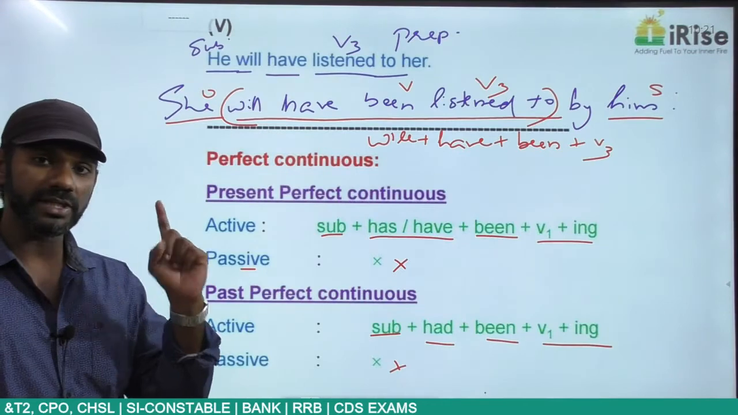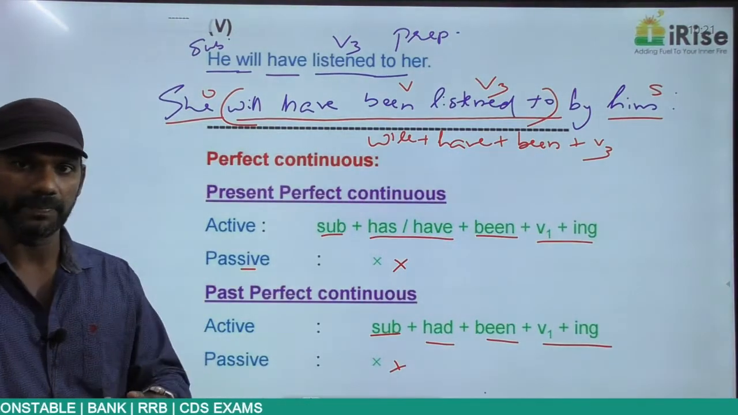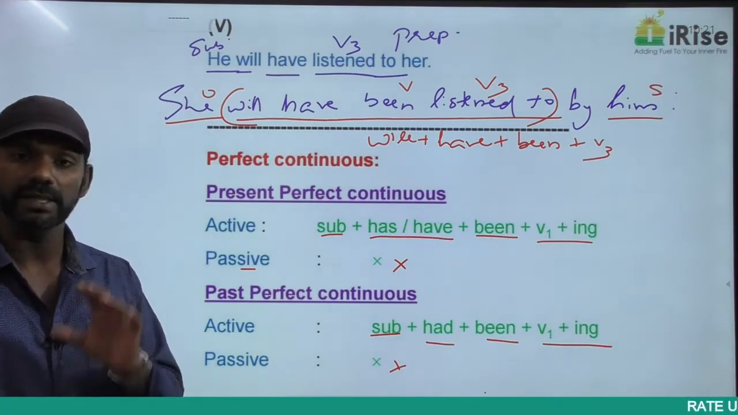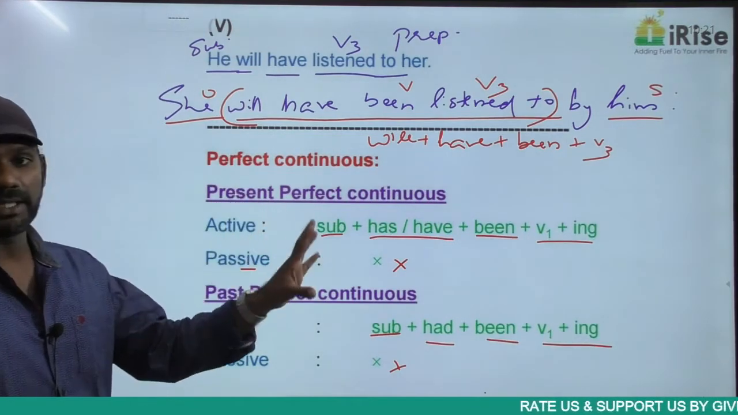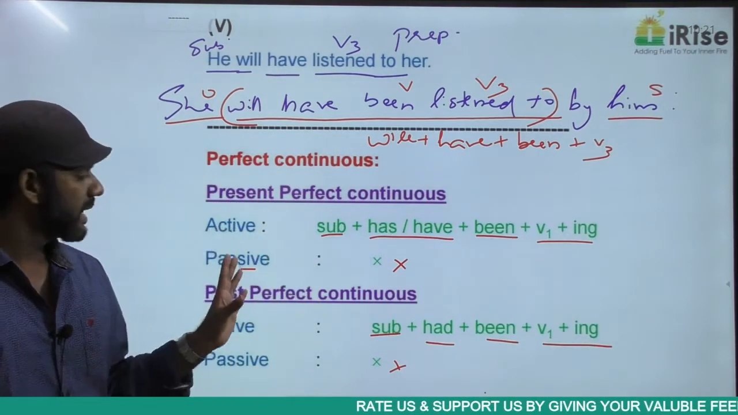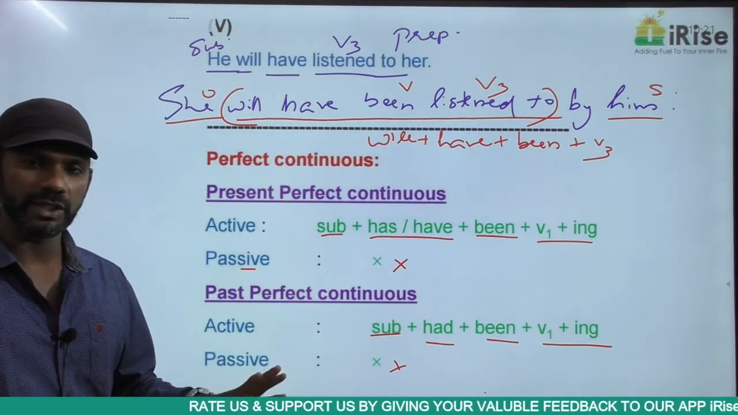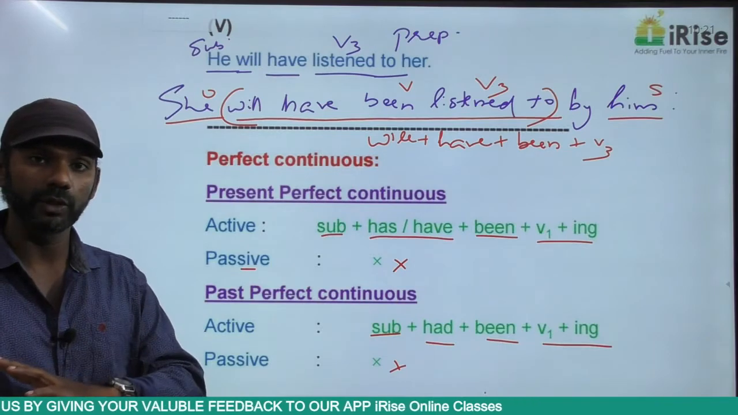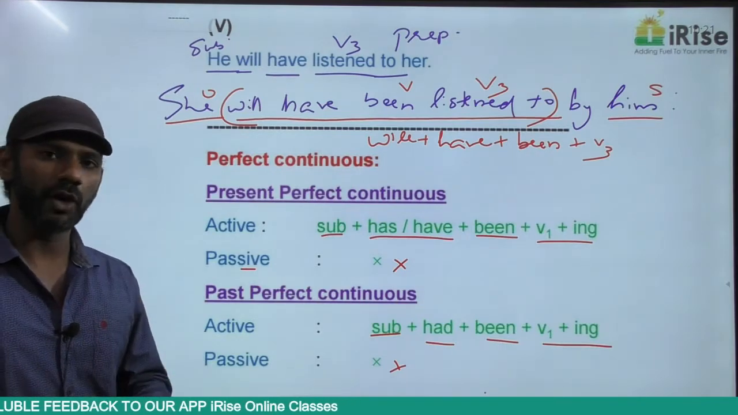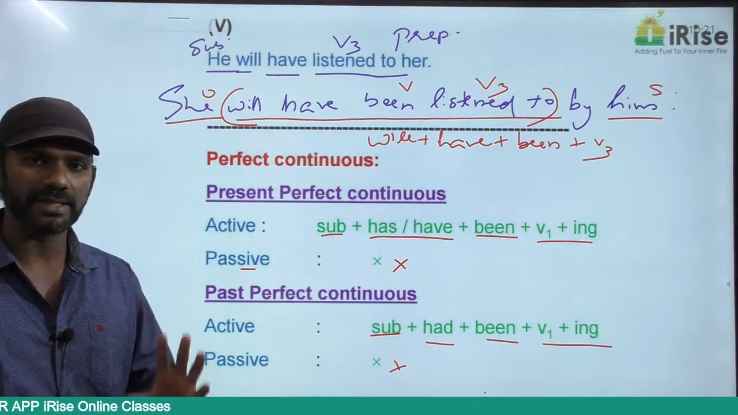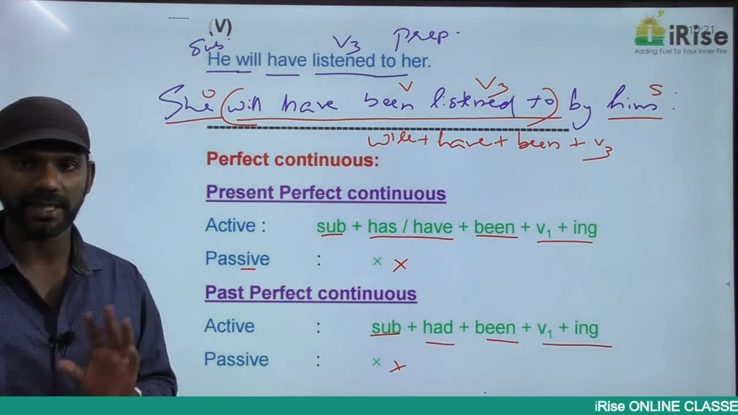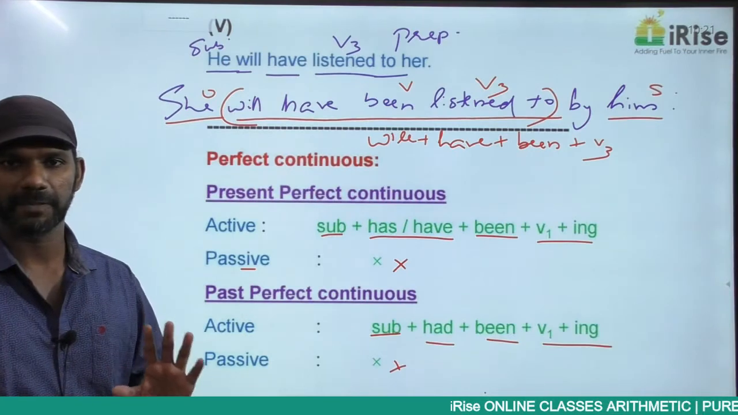That means a future continuous sentence, I told you earlier, cannot be converted into passive voice. Similarly, a perfect continuous sentence, present perfect continuous, past perfect continuous, future perfect continuous, also cannot be converted into passive voice. In the case of voice, you will never find any question on the perfect continuous category or the future continuous category. That is for sure. Clear?